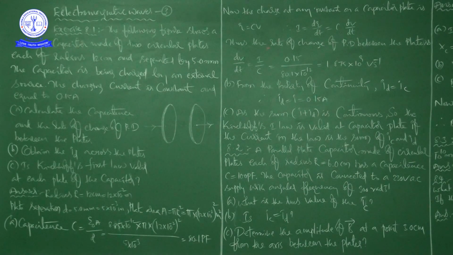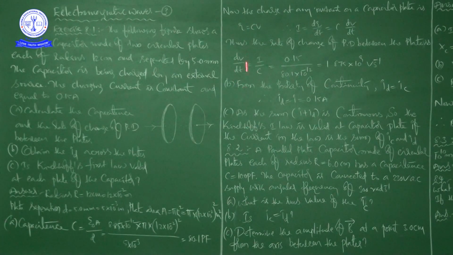Next, thus the rate of change of potential difference between the plates is dV by dt. So dV by dt is equal to I by C, that is equal to I value is 0.15 divided by C value is 80.1 into 10 to the power of minus 12. If we complete this multiplication and then this division, it will give us 1.875 into 10 to the power of 9 volt per second. See here, this is what dV by dt we got.